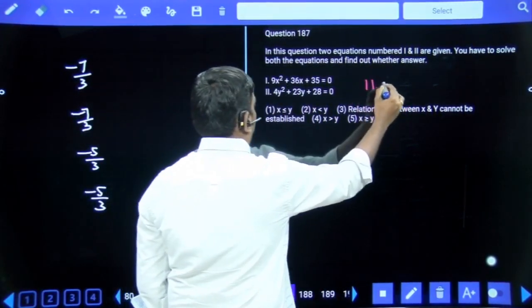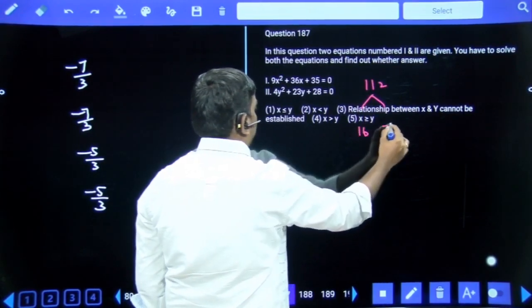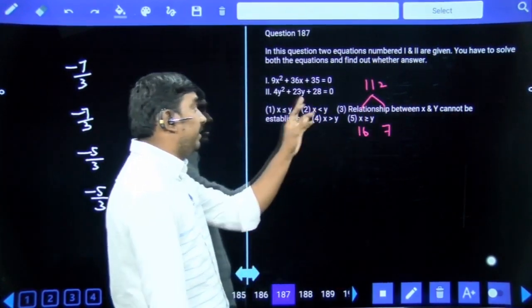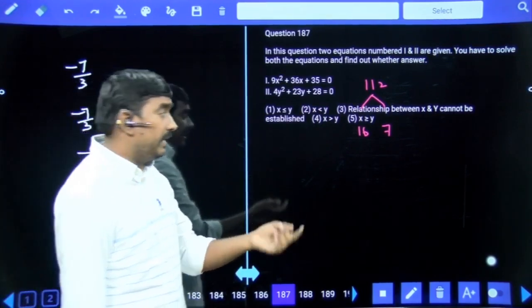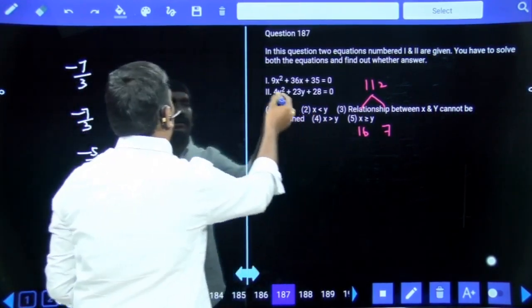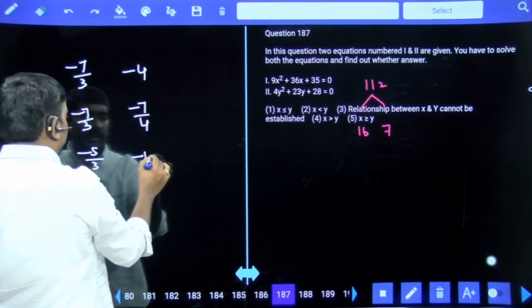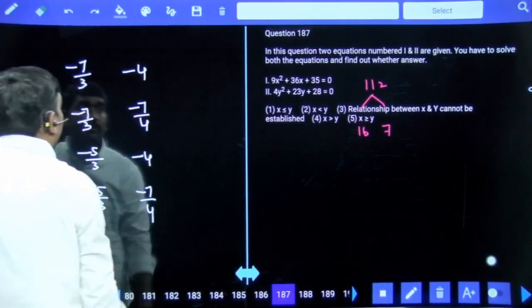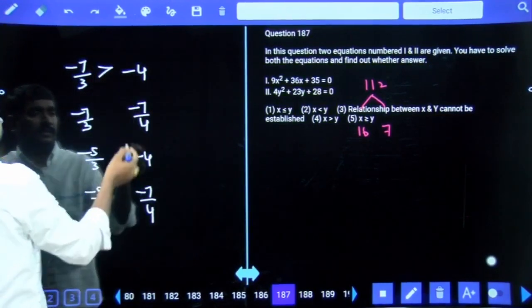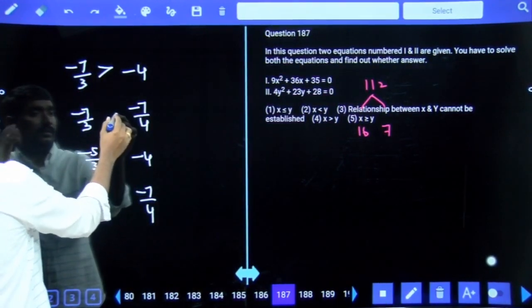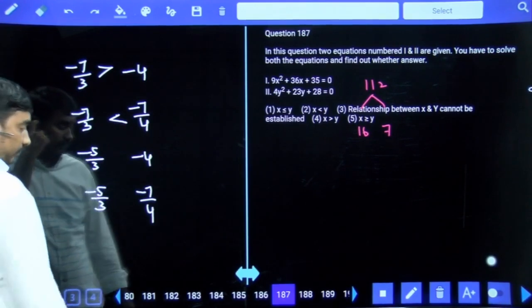28 4s are 112. 16 7s are 112, plus 16 plus 7 is plus 23. Finally minus 16 minus 7. Minus 16 by 4 means minus 4, minus 7 by 4. Greater than 21 28. Less than, no relation.